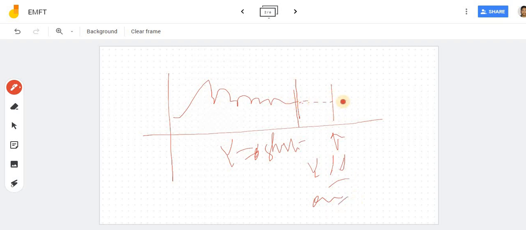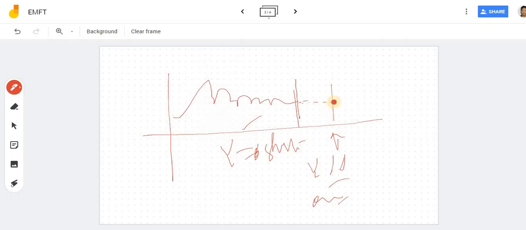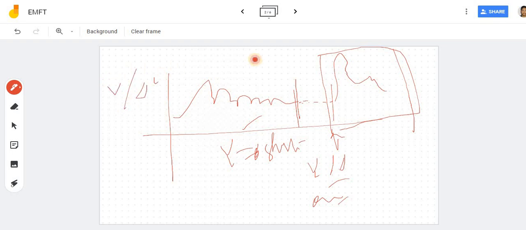But in running condition, it is already running with star connection, and there will be no change of current. But here we are just seeing that the current is showing a spike more than this, that is the spike for star connection, so you have to skip these things. Actually, in star to delta conversion, there will be no spike in current.